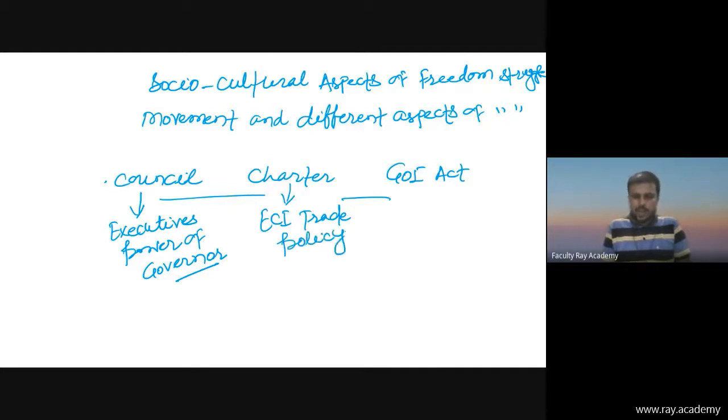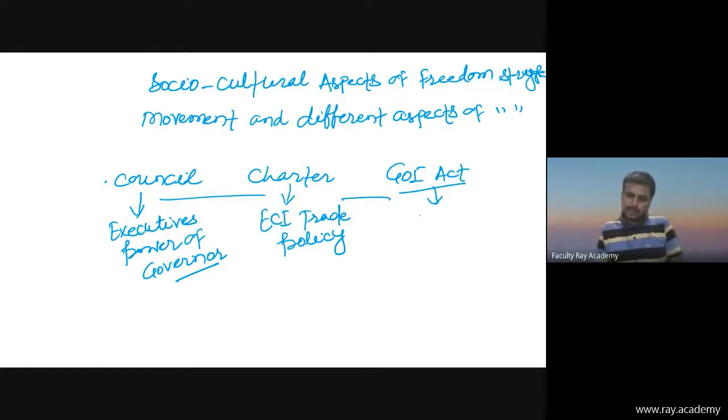So you'll have to keep in mind Charter Act was related to, okay, you can say trade policy, and it is related to East India Company for, you can say, foreign trade policy. Okay, then what was the Government of India Act? Government of India Act was the development of, you can say, constitution. There were different types of provision related to administration.